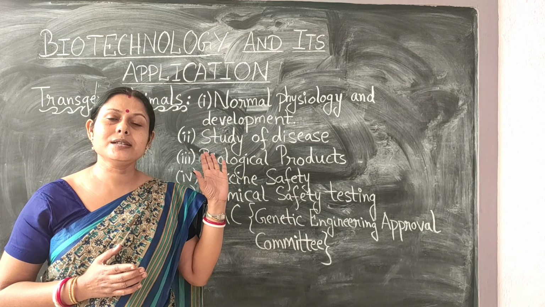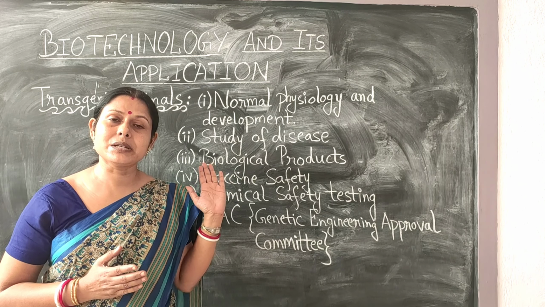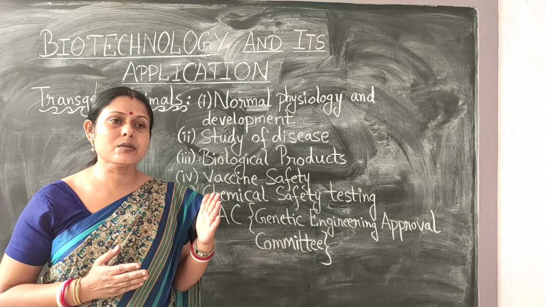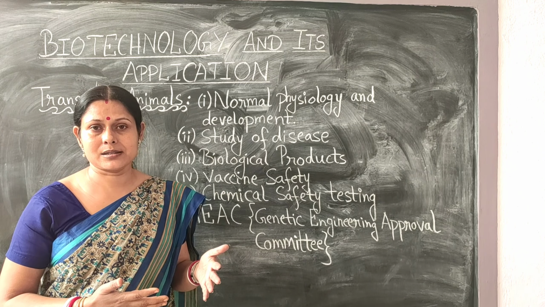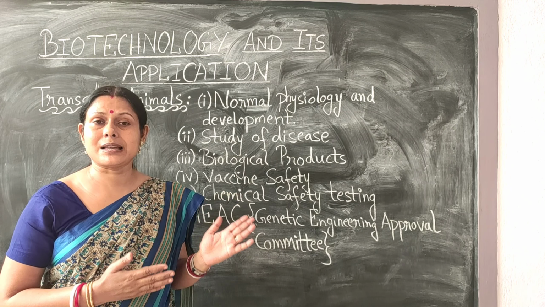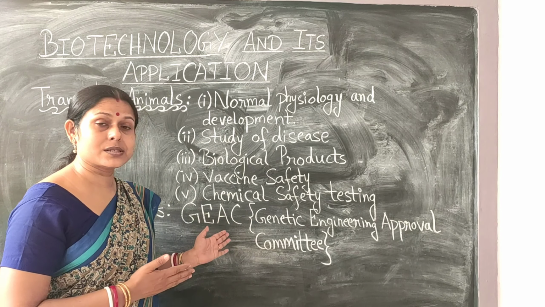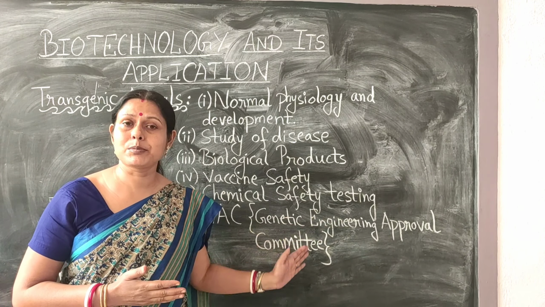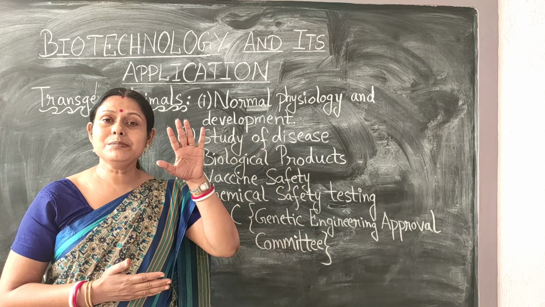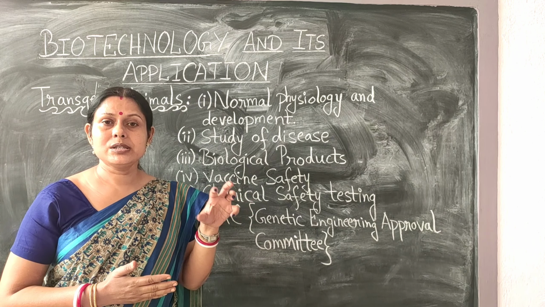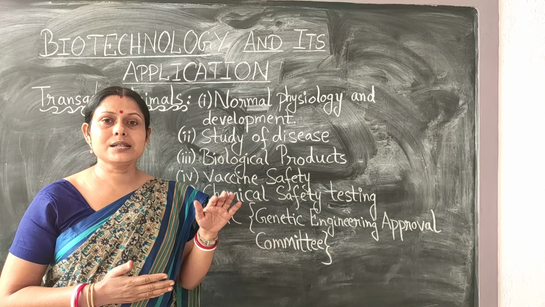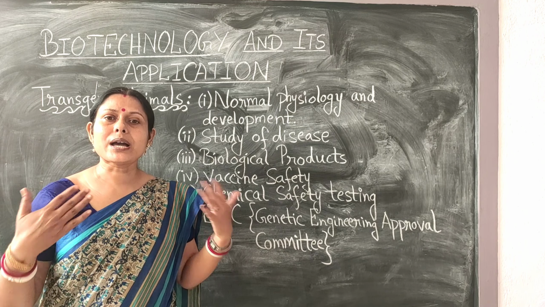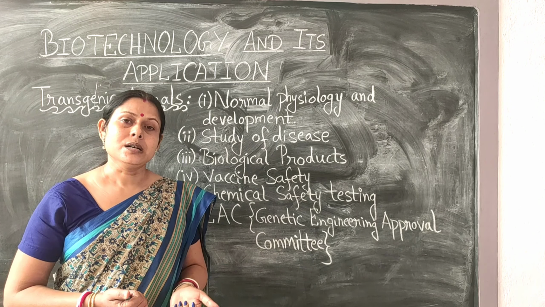There were some varieties of rice and some varieties of medicinal plants which are now on the verge of extinction because of our too much exploitation of these organisms. So there comes the role of the ethical issues, or the role of this committee, which is called the Genetic Engineering Approval Committee, which limits our research oriented work on an organism, so that the organism does not become wiped out completely from the earth.